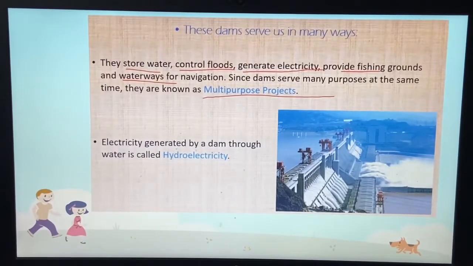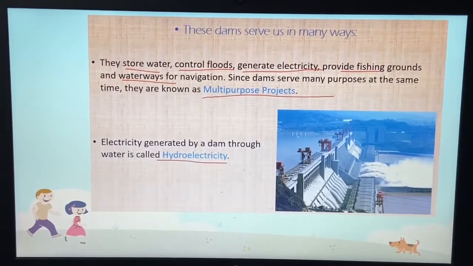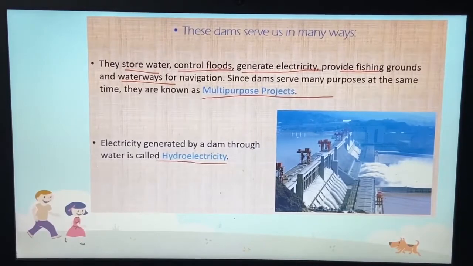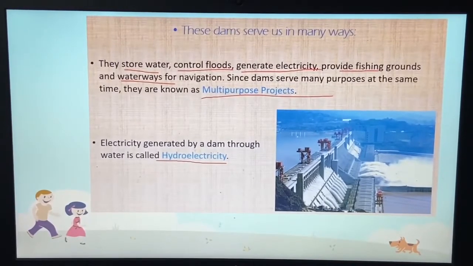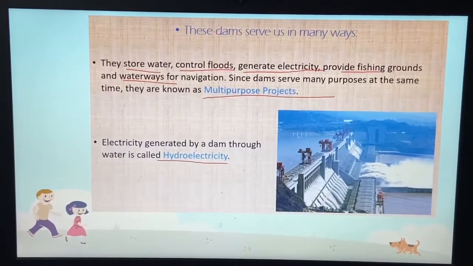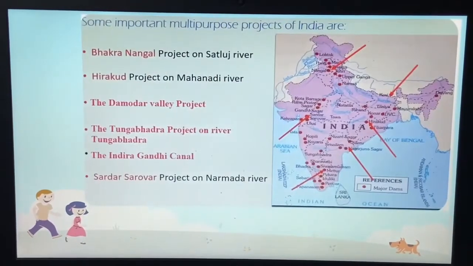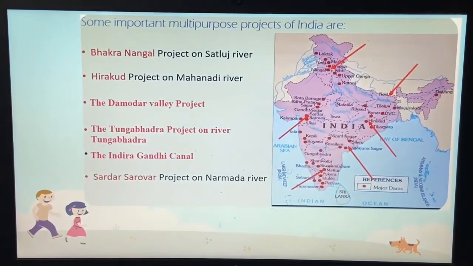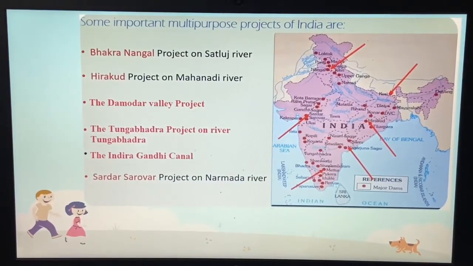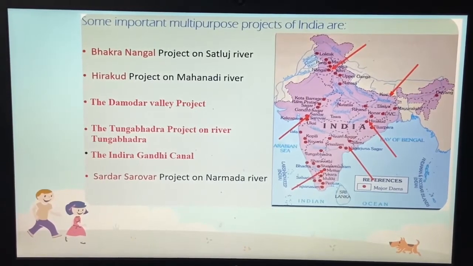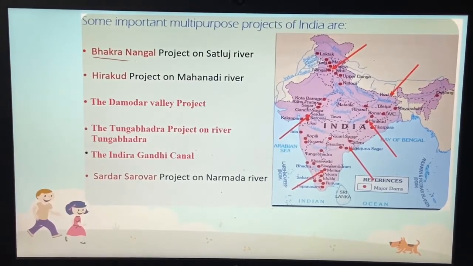Electricity generated by the dams through water is called hydroelectricity. You all know the electricity which is generated with the help of water is called hydroelectricity. And you can see the picture of a dam, this is how a dam looks. Okay. Now further, some important multi-purpose projects of India are the Bhakra Nangal project on the Satluj River. The first is the Bhakra Nangal project on the Satluj River, and it is one of the highest dams of the world, the Bhakra Nangal dam.